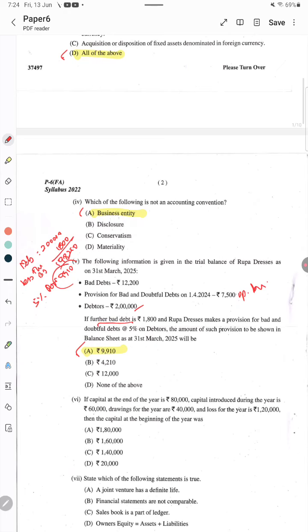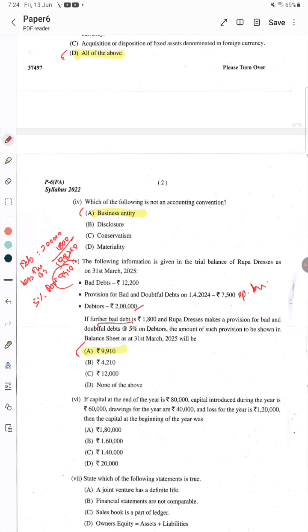If the capital at the end of the year is rupees 80,000, capital introduced during the year 60,000, drawings for the year are 40,000, loss for the year 1,20,000, then what is the capital at the beginning? In the case of incomplete records, there is a formula.